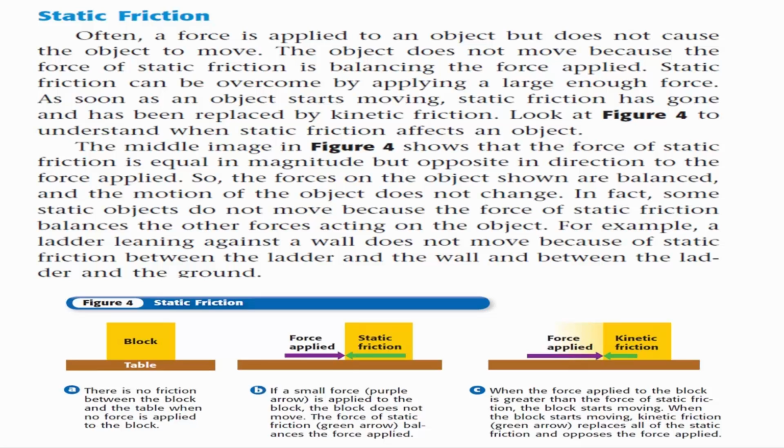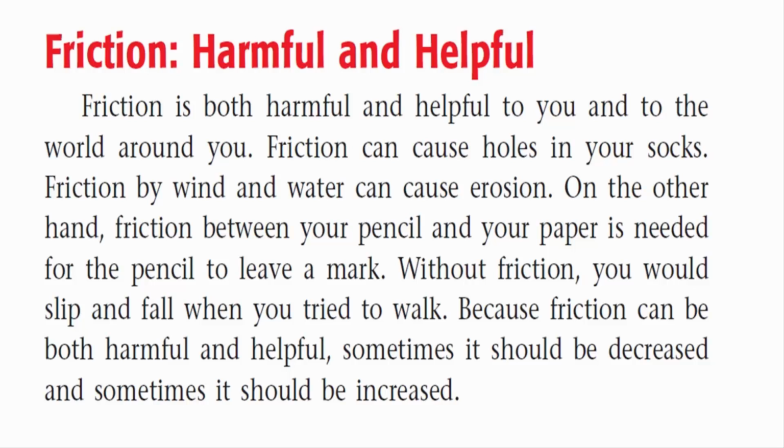In fact, some static objects do not move because the force of static friction balances the other forces acting on the object. For example, a ladder leaning against a wall does not move because of static friction between the ladder and the wall, and between the ladder and the ground.